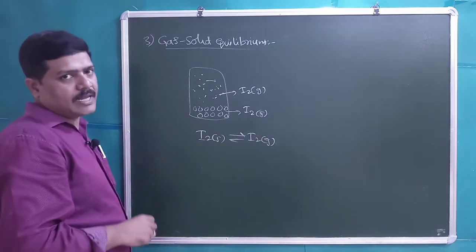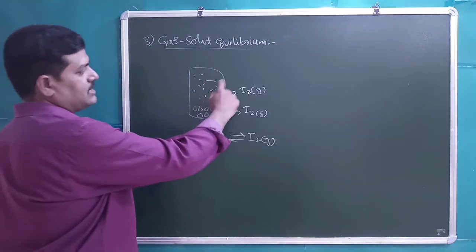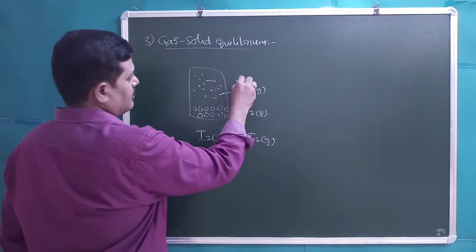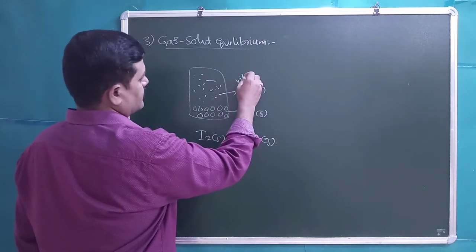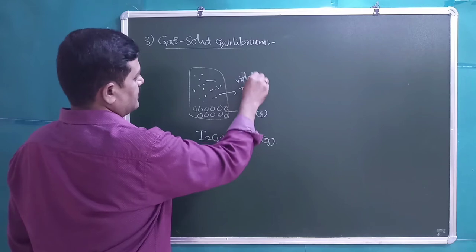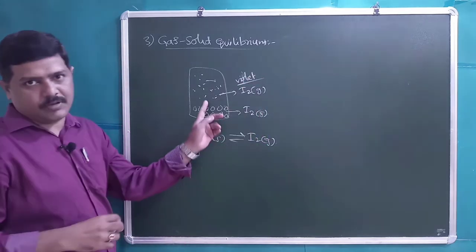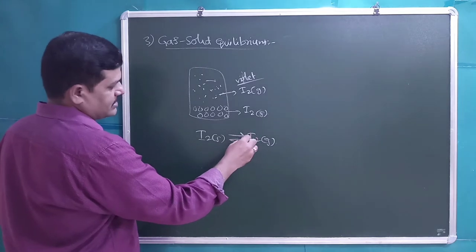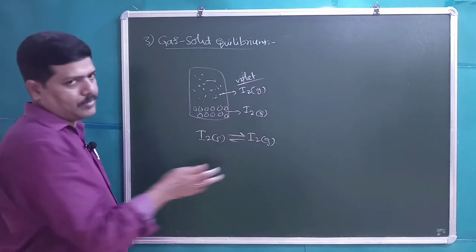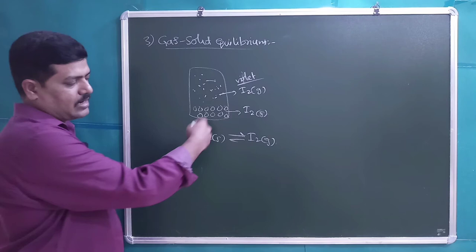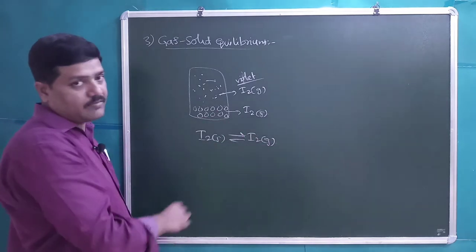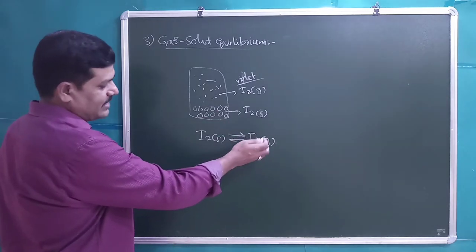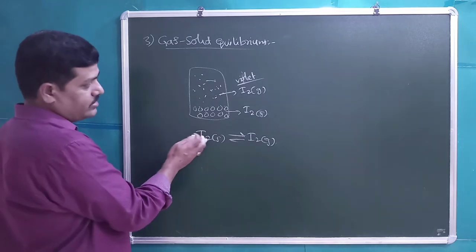After some time, the intensity of the violet color becomes stable because the rate of the forward process is the same as the rate of the backward process. I2 solid is converting into I2 gas, meanwhile the same amount of I2 gas is converting back into I2 solid.